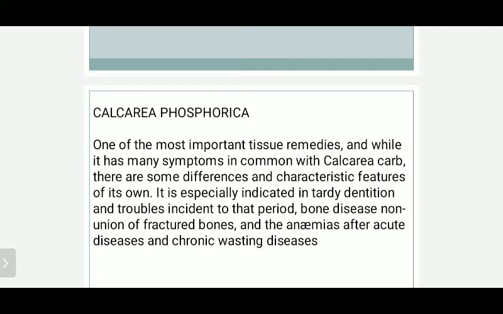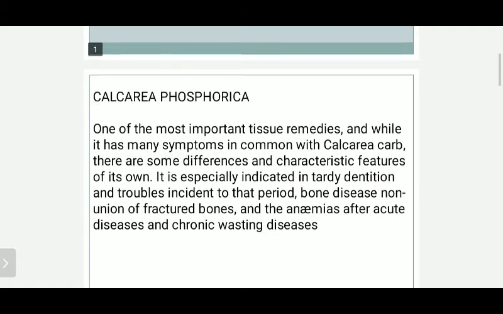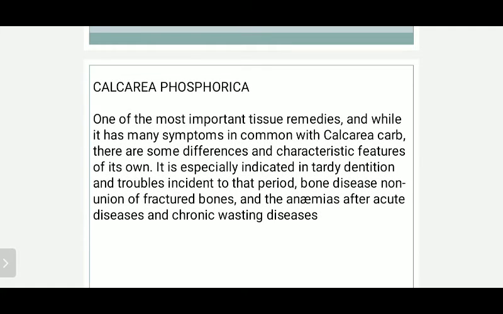It is similar to Calcarea carb, but there are some differences between Calcarea carb and Calcarea phos, especially in characteristic symptoms. And mind it well, this is an important 12 tissue remedy. This remedy has been used in a 6x potency or 12x potency to handle your calcium deficiencies. This is an important remedy for your arthritis, for your joint pain, for your muscle spasm also, and it has been used clinically for arthritis.